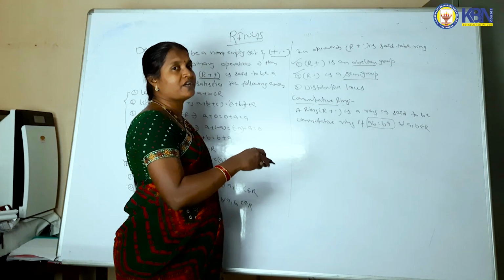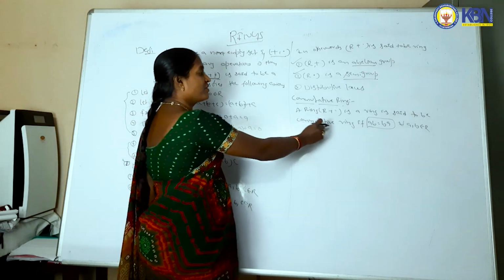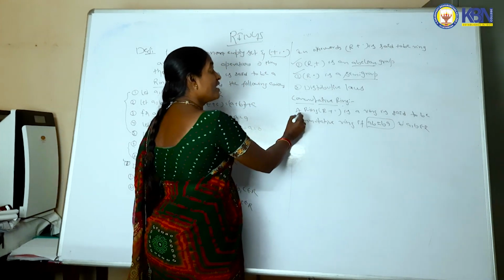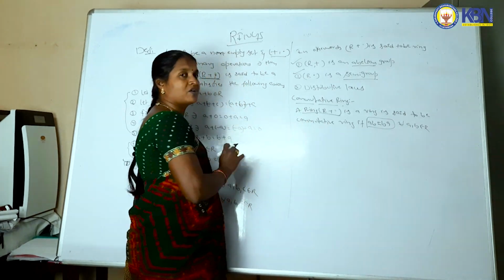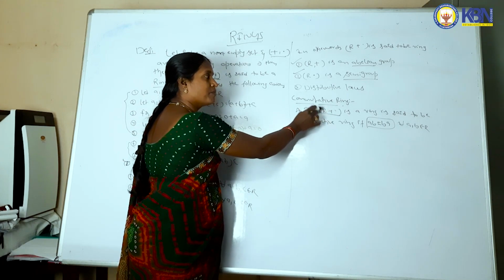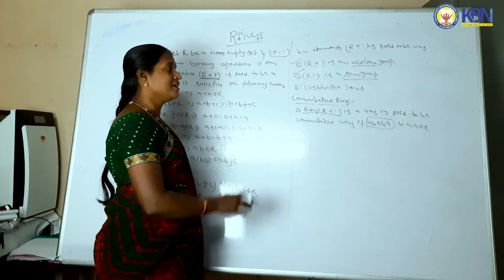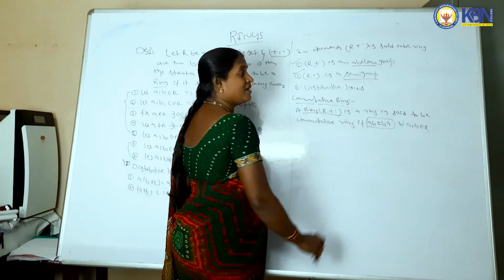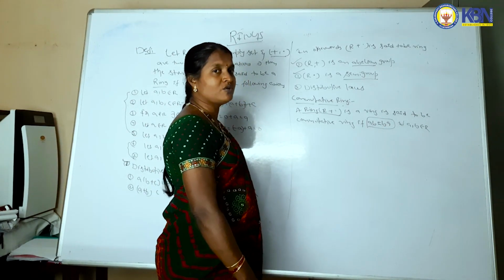After that only you can define it is a commutative ring. Commutative ring condition goes to AB is equal to BA for all A comma B belongs to R.